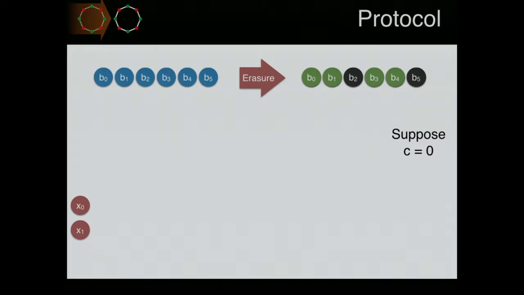Now, the receiver partitions the set of indices 0 to 5 into two parts, such that the first set comprises indices corresponding to bits it has received. Let's go over this again.